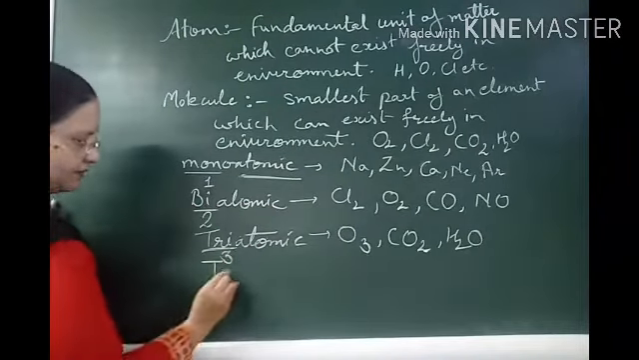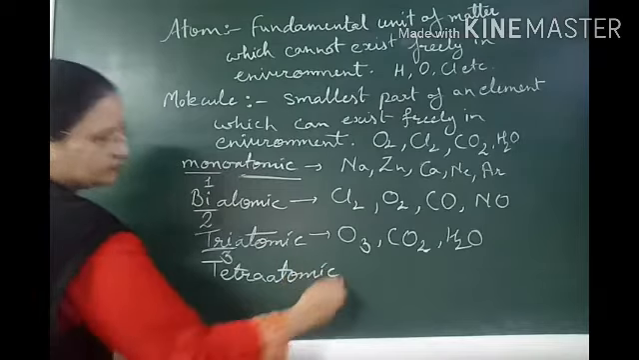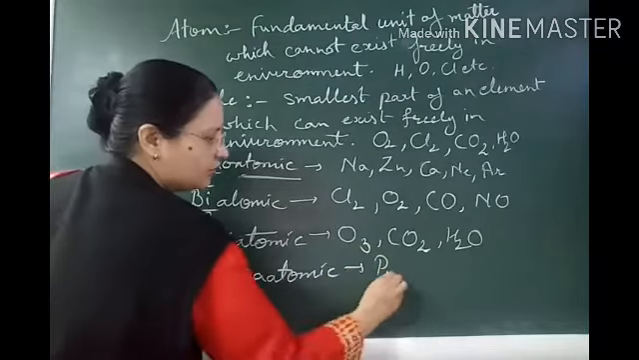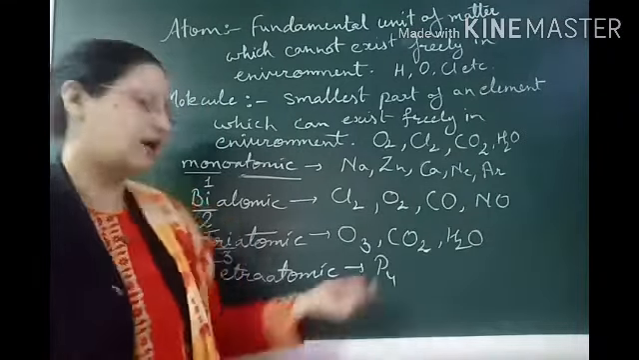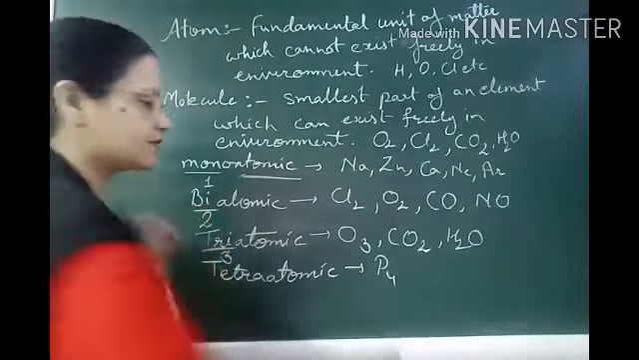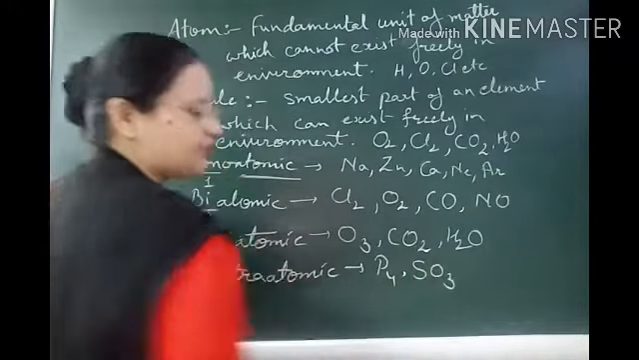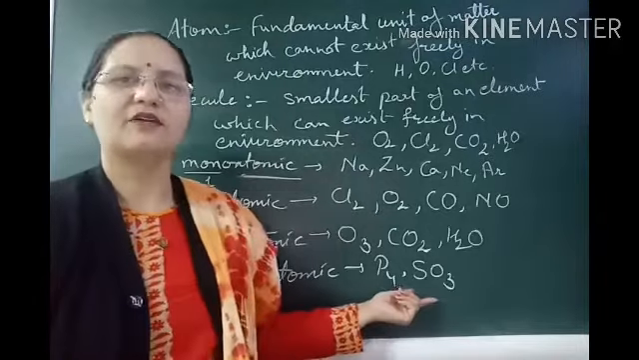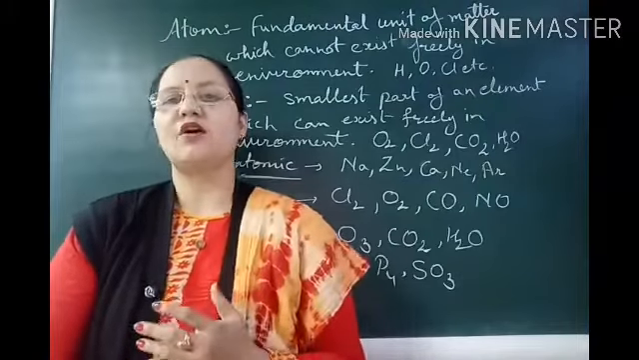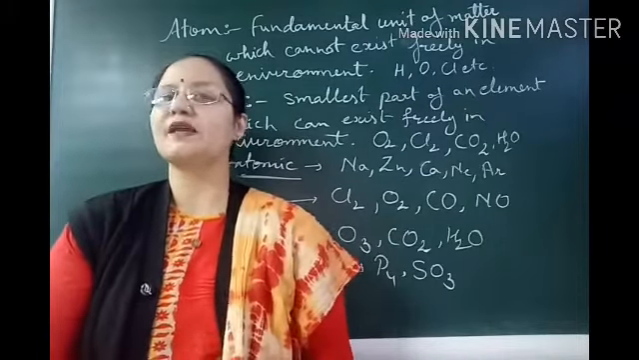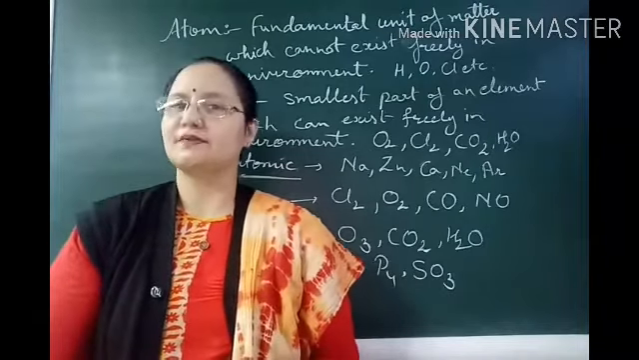Now the tetraatomic. P4, phosphorus, the molecule of an element having 4 atoms of phosphorus. SO3, sulfur trioxide, again having 4 atoms. Like this we can say that a molecule may be of 5 atoms, that is pentaatomic, hexaatomic and so on, or we can say polyatomic molecules.